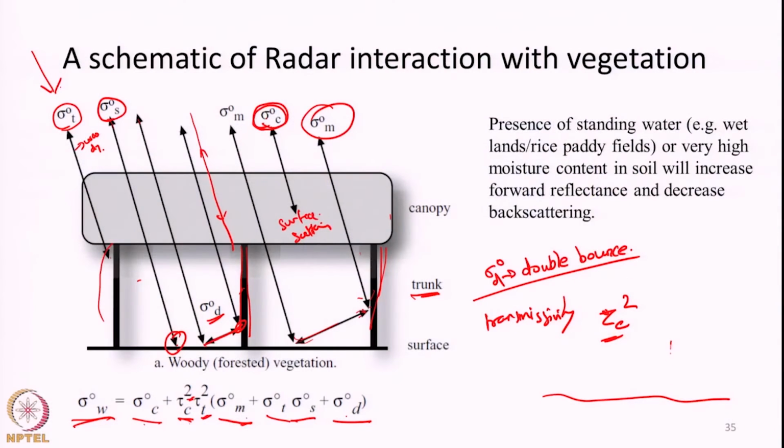This is a standing water, here there is vegetation standing over the water column. Let us say some microwave radiation is incident upon it. Here also there is vegetation, but some radiation has penetrated into it. What will happen? Since this is a standing water column, this will specularly reflect, and a large fraction will move towards this vegetation. And if we think of it as healthy vegetation, then it will have a high backscattering coefficient and reflect a strong signal towards the radar antenna. So, this kind of double bounce has the capacity to produce a really bright backscattering effect.